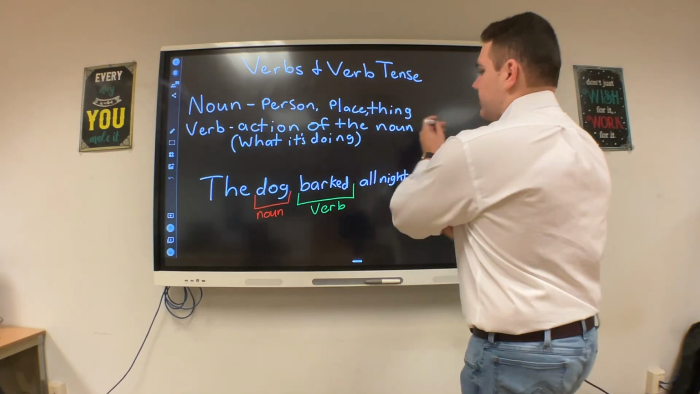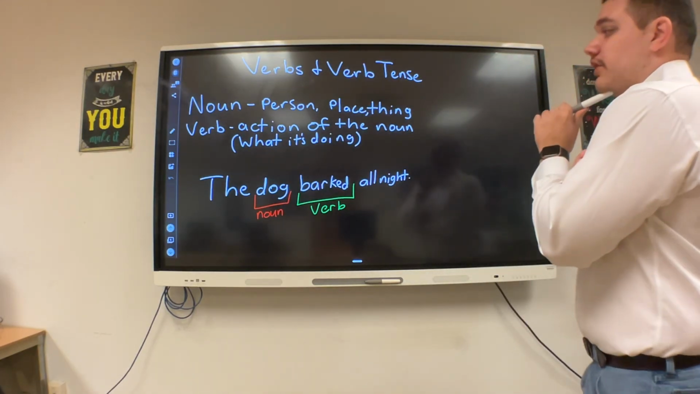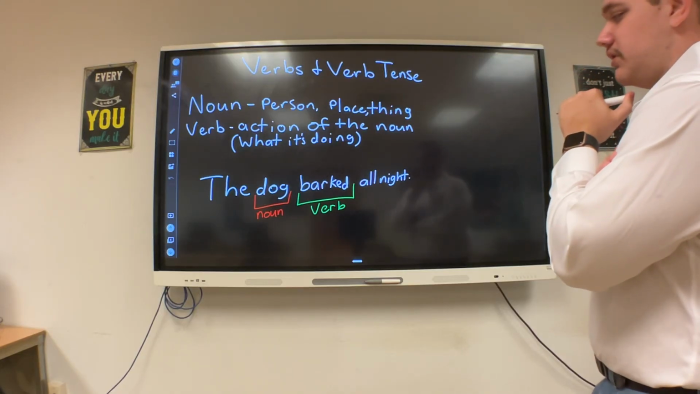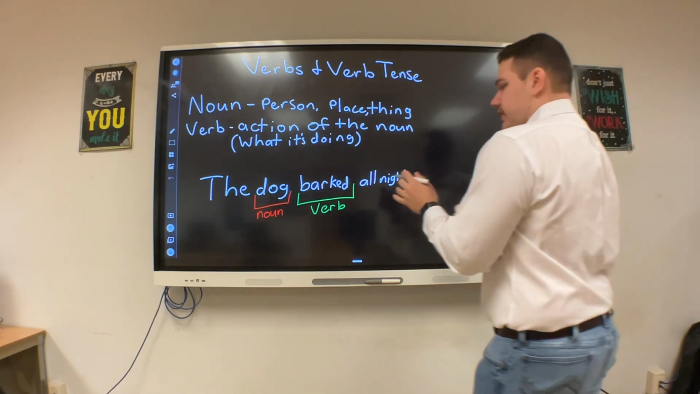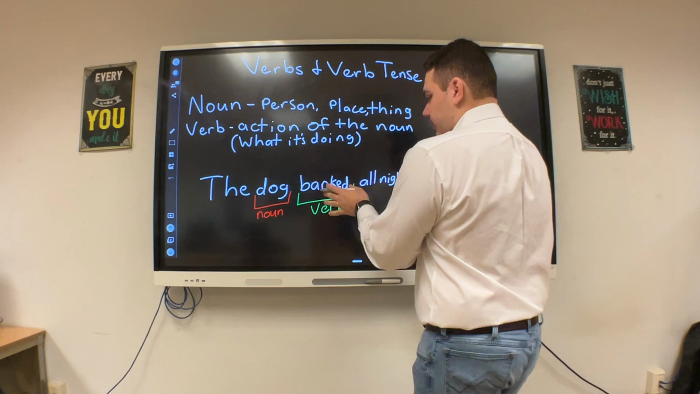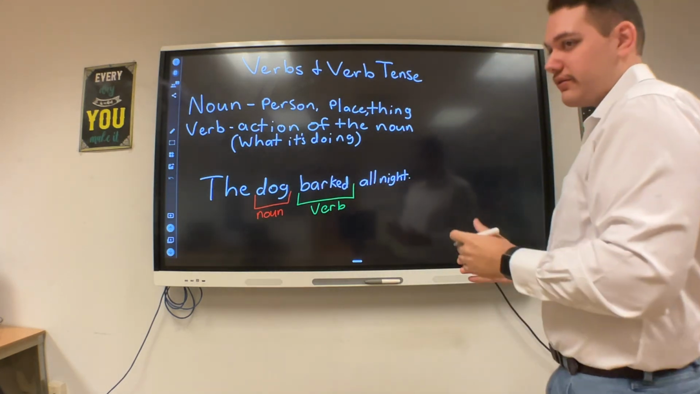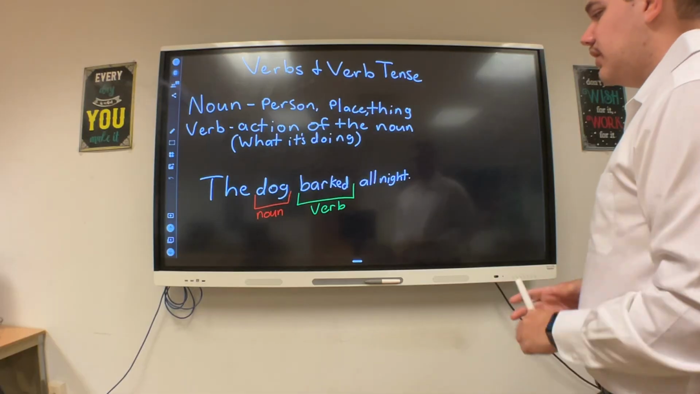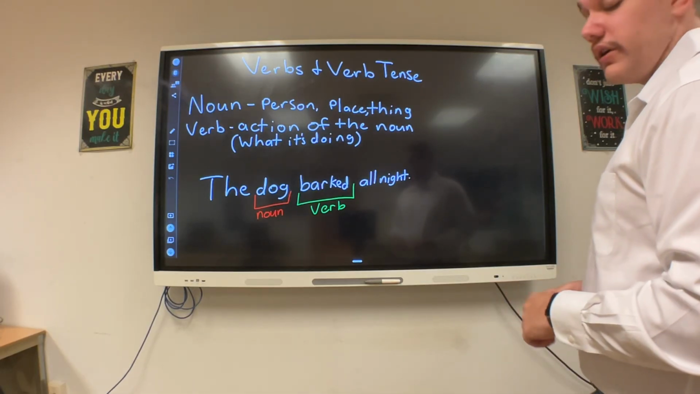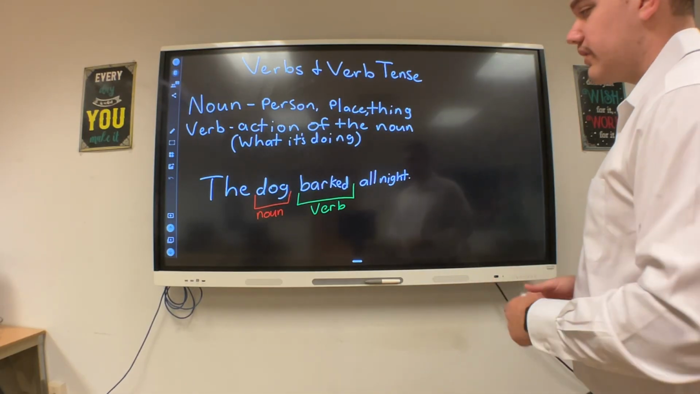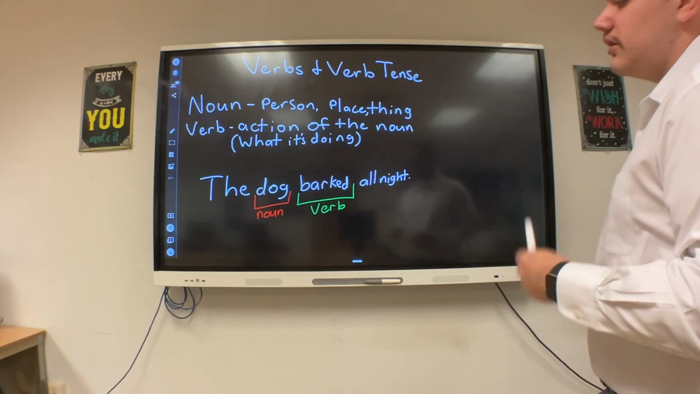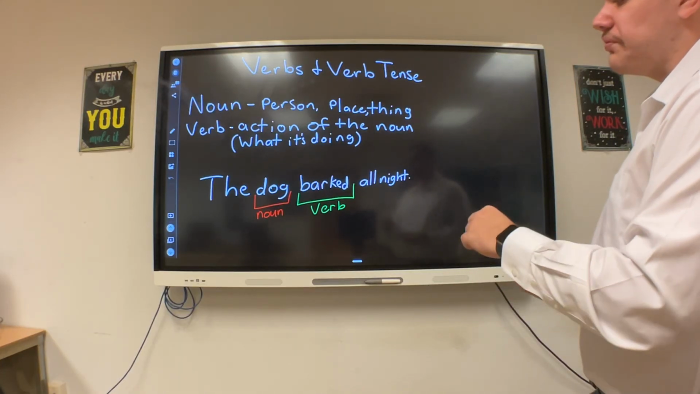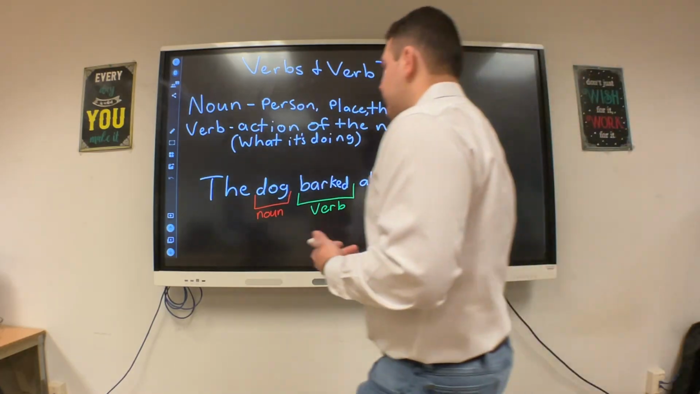So if our noun is a person, place, or thing, the verb is like the action or whatever the noun is doing. So in this sentence right here, we got the dog barked all night. And of course, dog is gonna be our noun because dog is a thing, I can touch a dog. And then the verb would be barked because that's what the dog was doing. So the dog barked all night. Dog is our noun or our subject, and then the verb is barked because that's what the dog was actually doing.